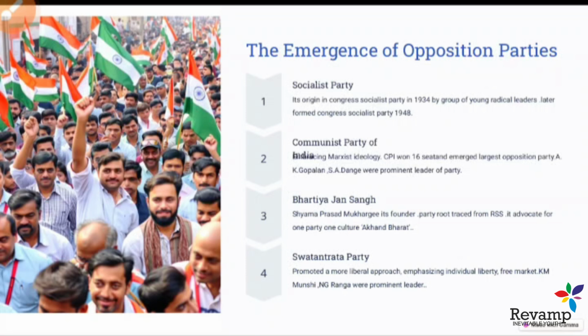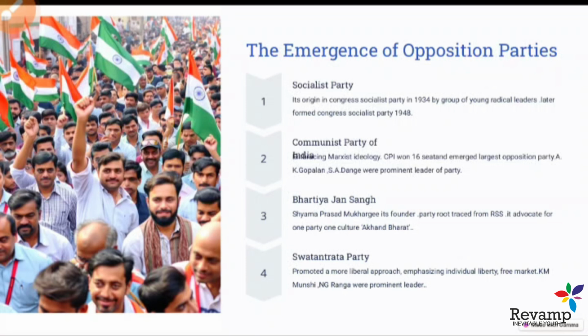So this Bharatiya Jansangh was a token representation in the 1950 election. Then the Swatantrata Party, which promoted a more liberal and free market approach. What does it mean? It means that the Swatantrata Party wanted a US approach, where a capitalist state is formed, where the state played a very minimal role and did not intervene in economic policies and policy making.